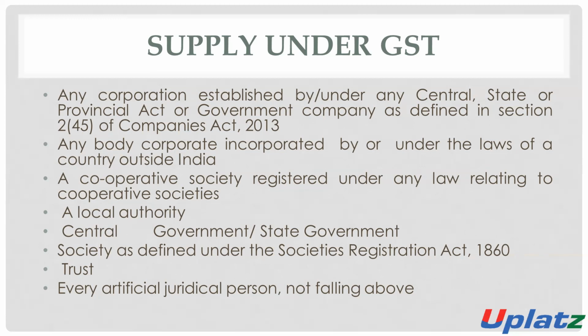A local authority will also be considered as person. Central government and state government are also persons. A society which is registered under the Societies Registration Act 1860 will also be considered as person. A trust will also be considered as person. Every artificial juridical person not falling under the above will also be considered as person. So this is the definition of person.